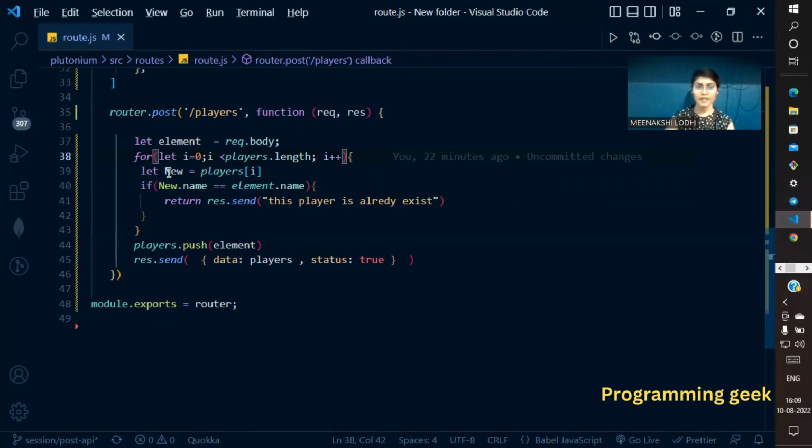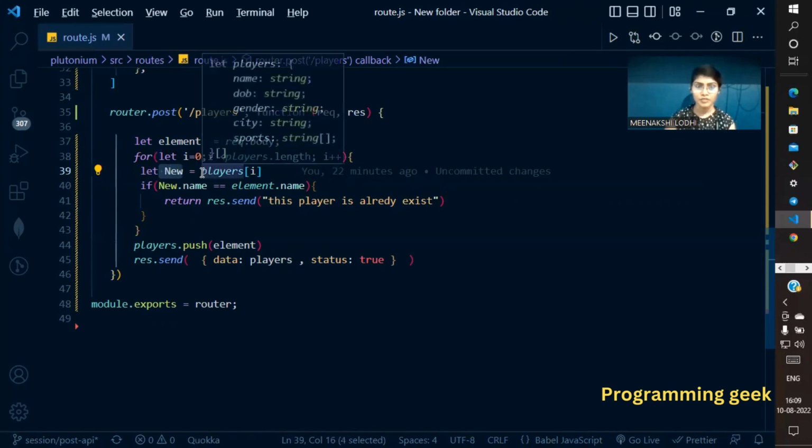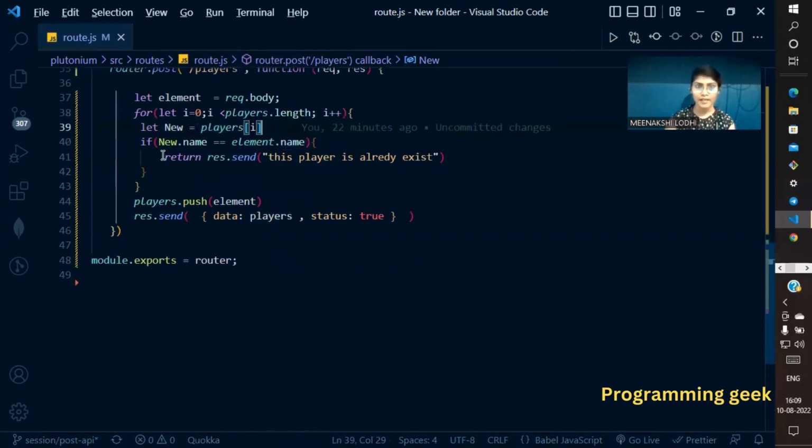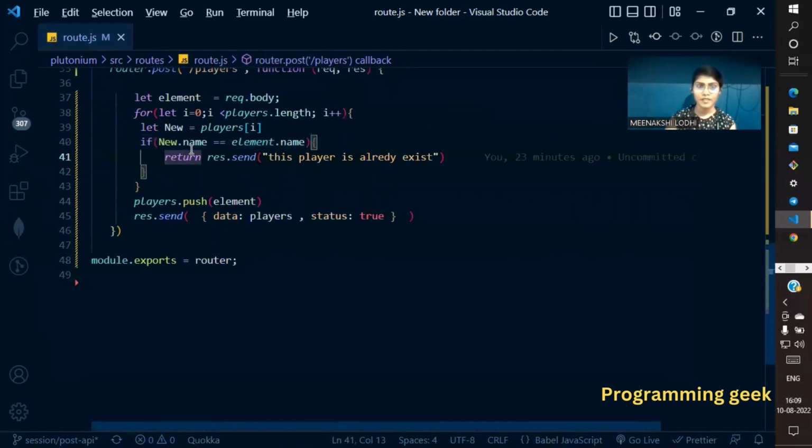In this loop, I declare another variable, new, in which I assign every element of the players array. This is an if condition which will check the name of the player: if new.name equals element.name, it will return the string "This player already exists." Otherwise, the condition will be false, and it will add the player's details in this array. I export the router here.